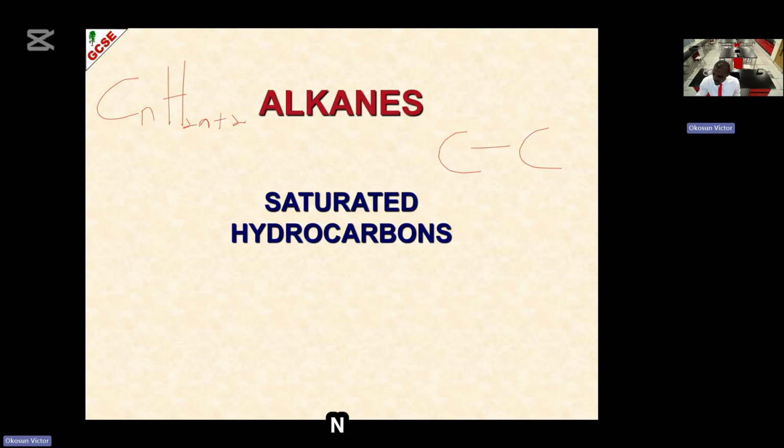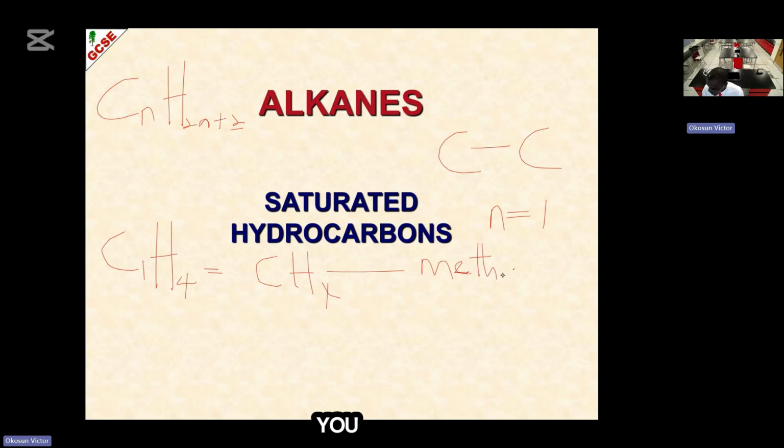Now, from this formula, let us derive the first member of alkane. That is when n equals 1. Wherever you see n, put 1 there. So Cn becomes C1, then H2n becomes 2 times 1, that's 2, plus another 2, that's 4. So the first member of alkane is CH4. CH4 has a name, we call it methane.